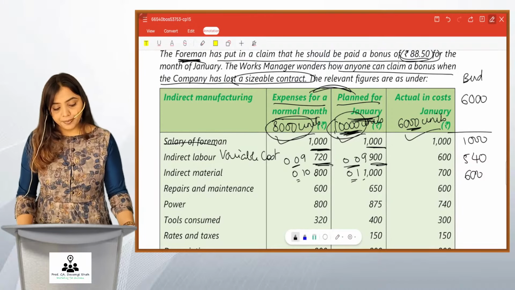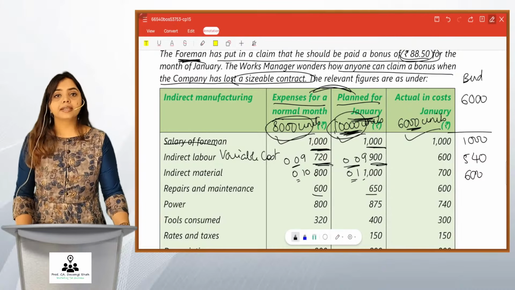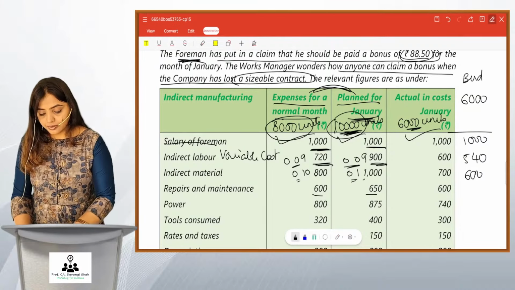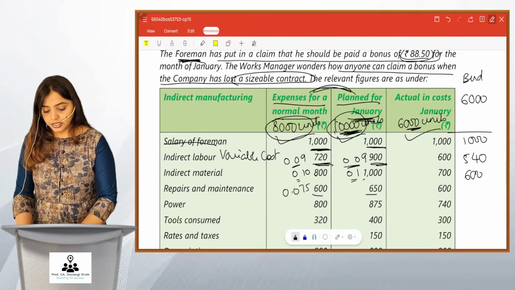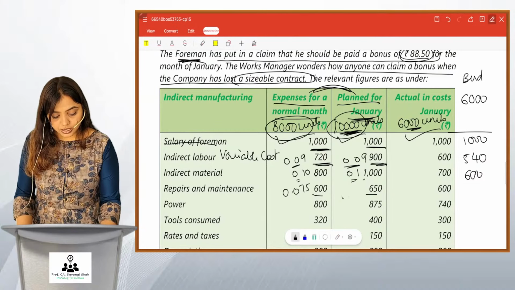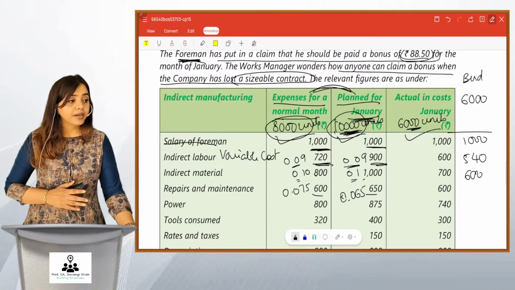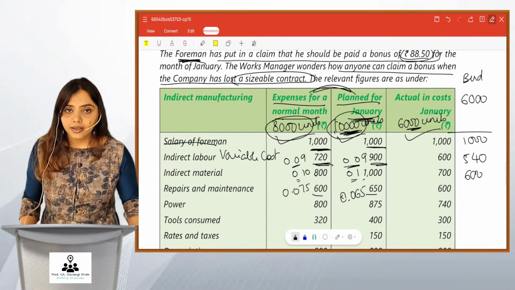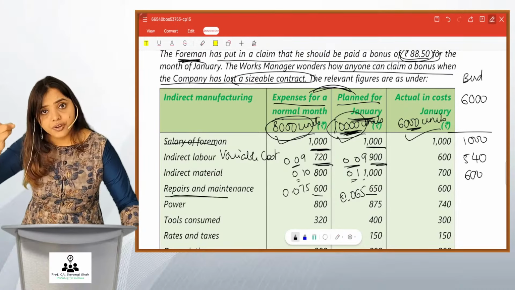Okay. Repairs and maintenance, 600 and 650. It is not fixed. Right? We'll check its per unit. 600 divided by 8,000, you get 0.075. And 650 divided by 10,000, you get 0.065. Friends, 0.075 and 0.065, it is not even constant. So repairs and maintenance is not fixed. It is not even variable.